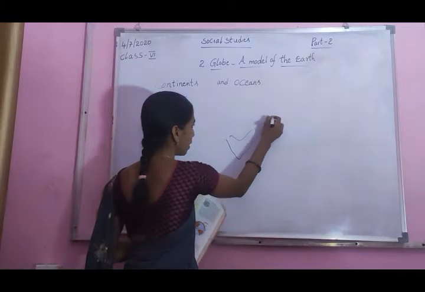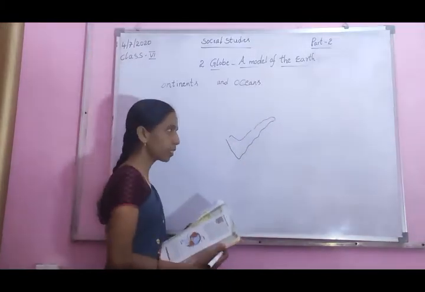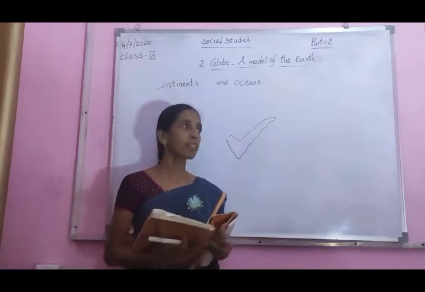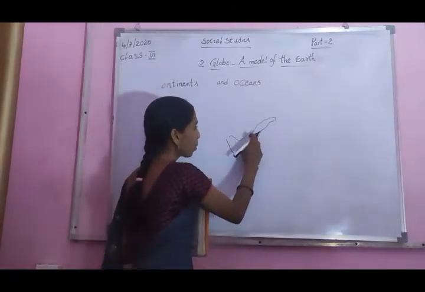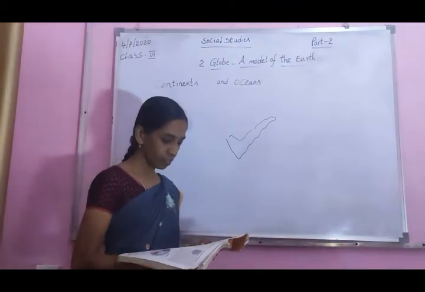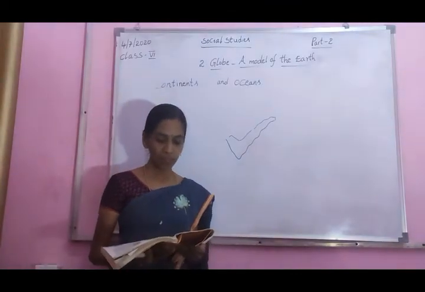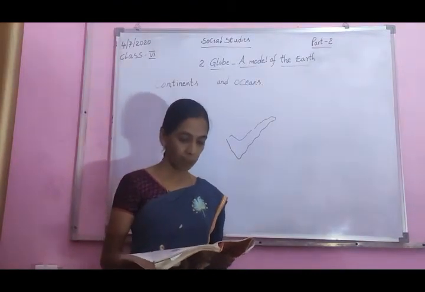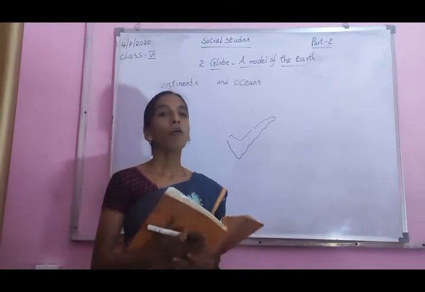Just like this is an AP map. If you go to a village by the sea in the coastal area, this area is coastal Andhra Pradesh. Now if you go to a village by the sea in coastal Andhra Pradesh, you will see the Bay of Bengal.